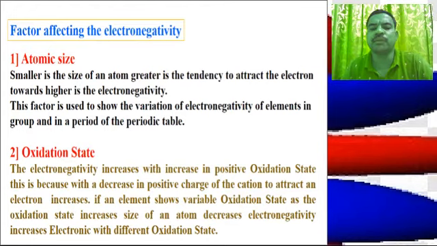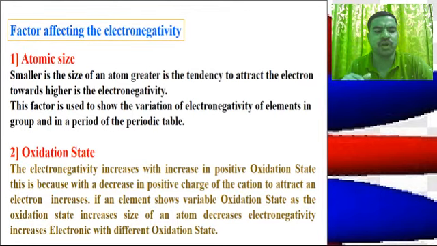First is the atomic size. Smaller is the size of an atom, greater is the tendency to attract the electron, and higher is the electronegativity. Then oxidation state: the electronegativity increases in positive oxidation state.